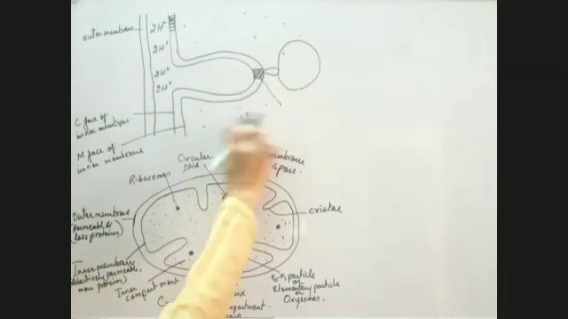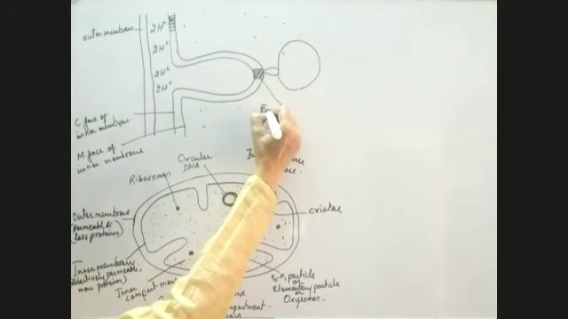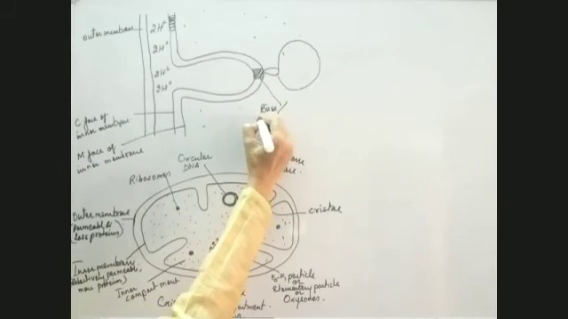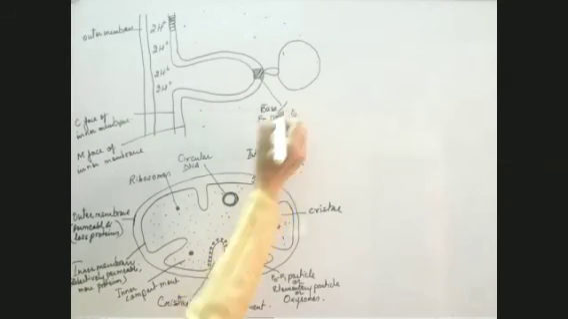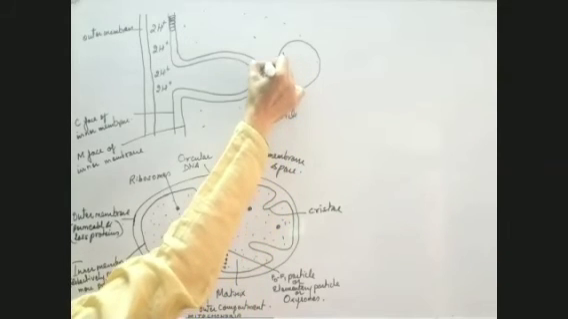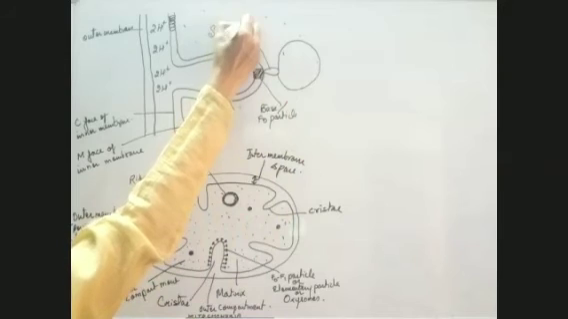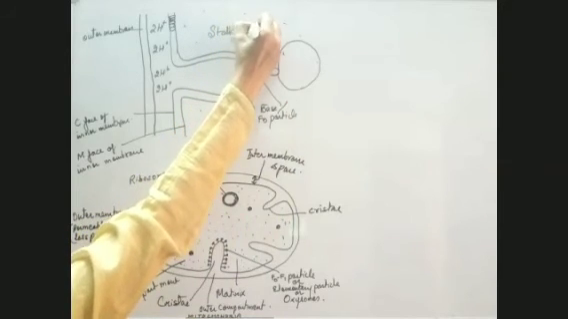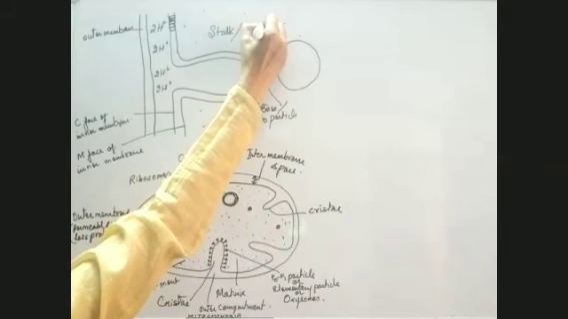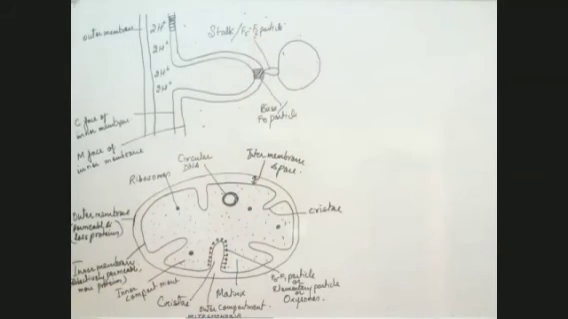I'm just erasing this matrix which I have written. This is the base or F0 particle. This is the stalk or F5, F6 particle.